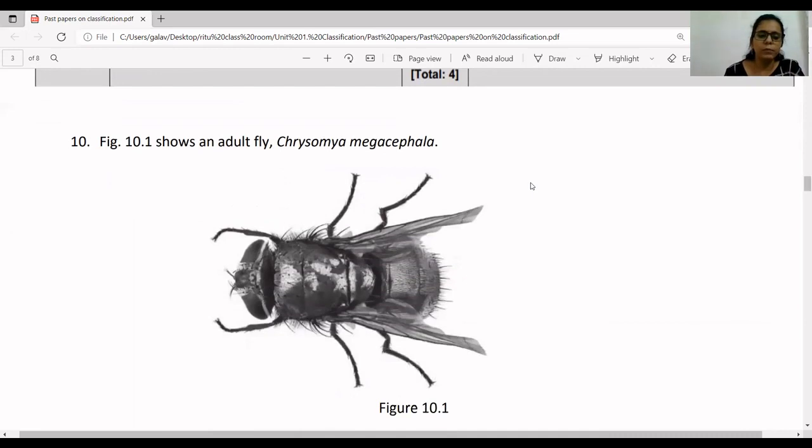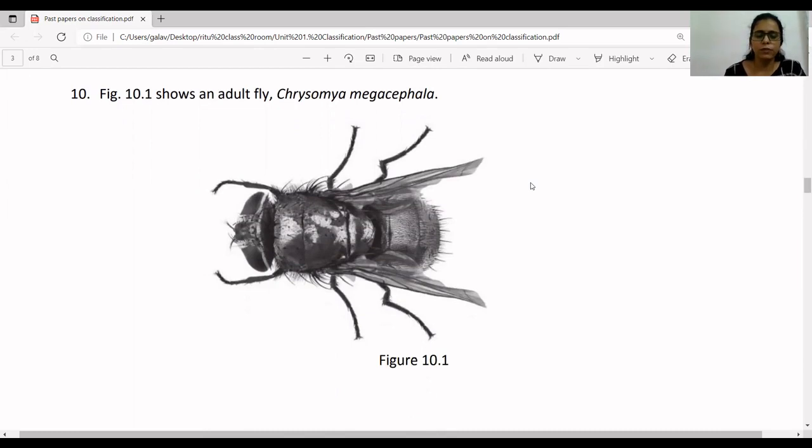Question number 10, figure 10.1 shows an adult fly, Chrysomya megacephala. Okay, so the fly is Chrysomya megacephala. If you look carefully at this picture, this is an insect. Head, thorax and abdomen, 3 segments of the body can be seen clearly. Then apart from this, in front you can see a very small pair of antennae. One single pair of antennae is given. Then one single pair of wings is present. Then 1, 2, 3, 3 pairs of legs are also present. Okay. Apart from this, insects also have compound eyes. So compound eyes are also present here.